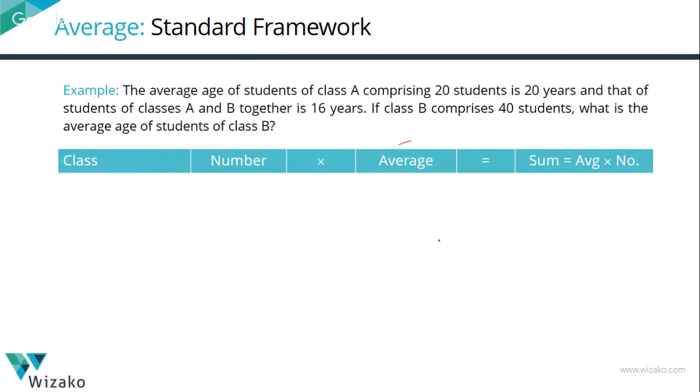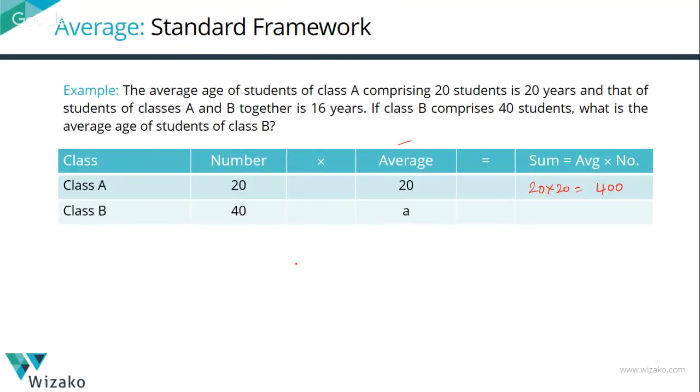Start with class A. Wherever we have information and data, let's write those numbers. Wherever information is not available, always plug in a variable, assign a variable for it. Finally, we'll find out what to do with the variables. Class A, number of students is 20. Their average age is 20, given in the question. So the sum of their ages is going to be 20 into 20, which is equal to 400.